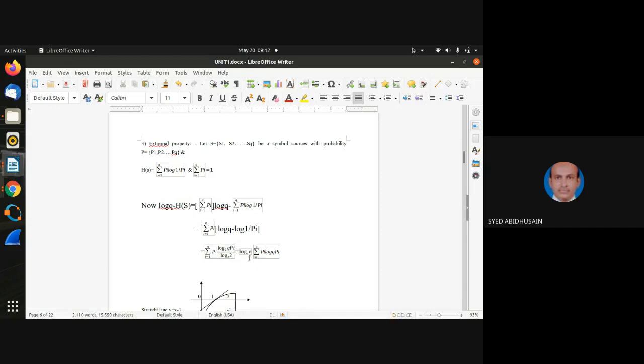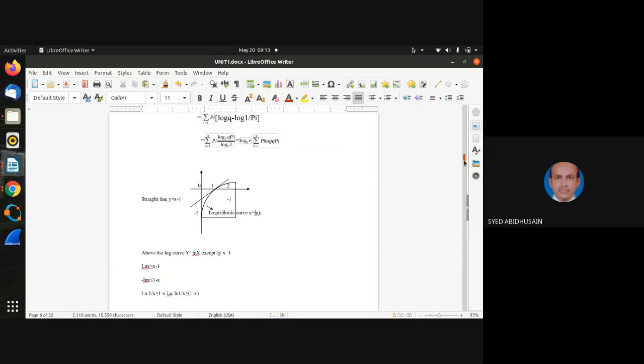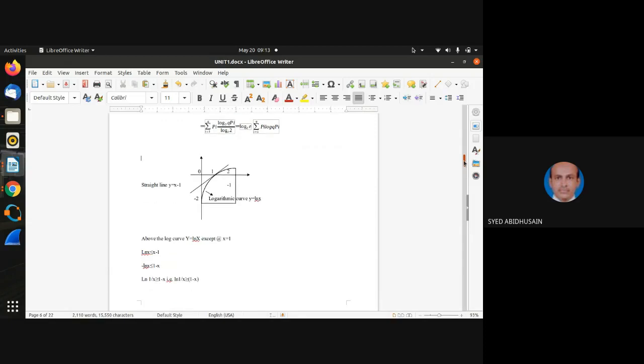Then it comes in the numerator: it becomes log of e to the base 2, divided by log of 2 to the base e. Better you take a PUC 2 level mathematics book, the picture will be very clear. So this equation becomes like this.